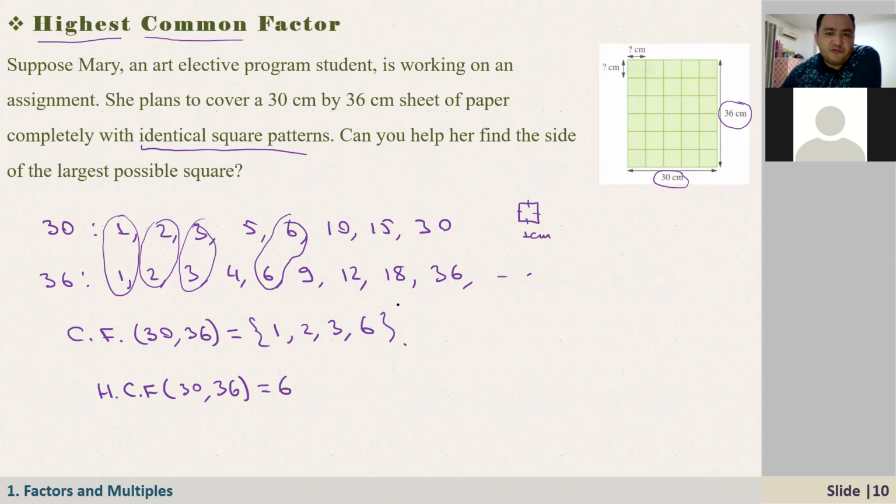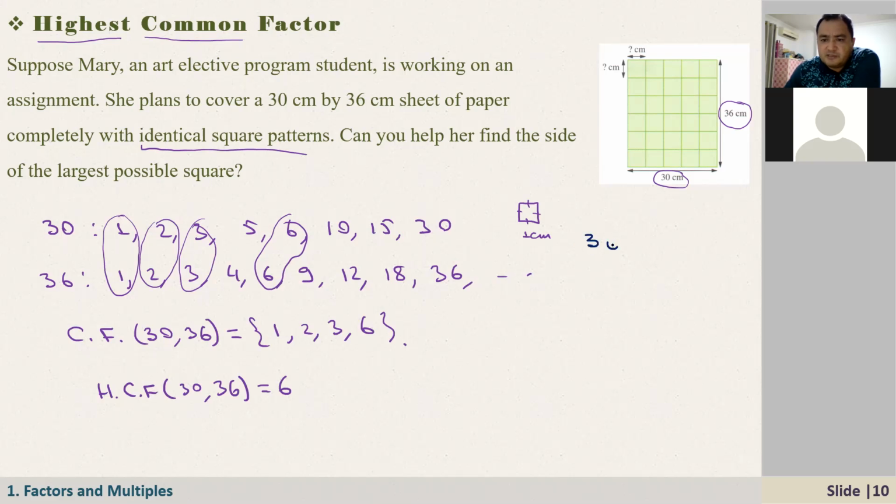So usually, if you're given any two numbers, how do you find the highest common factor? Maybe you know this. We write these numbers next to each other, find the factors, then the common factors, and then we find the highest one. Another way is this, because every time writing in this way is not practical. So we are going to use this method.